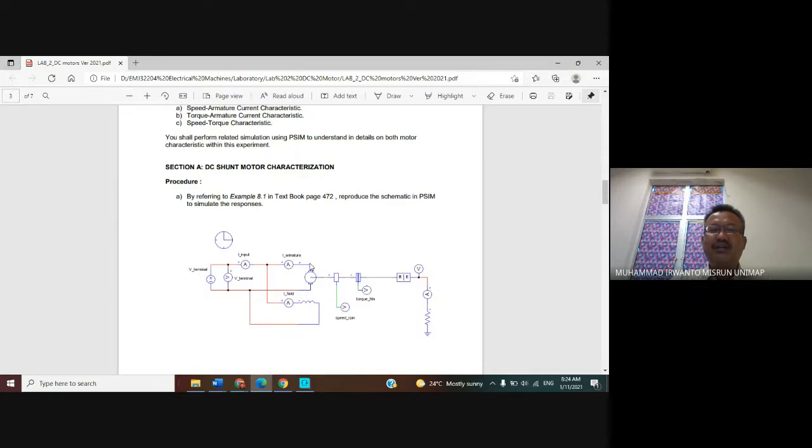After that, the DC machine is connected to the DC voltage source, and then the terminal voltage measurement, to measure the armature voltage of the DC machine. And then we need measurement for the current, using the current probe in here. Three current probes are needed in this part of the DC machine. We remember this.